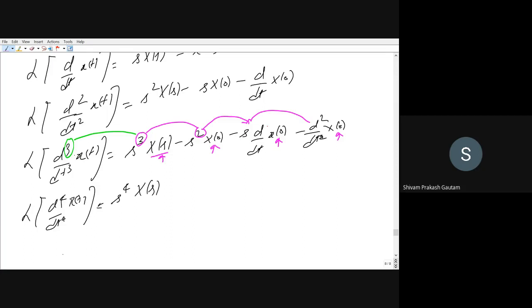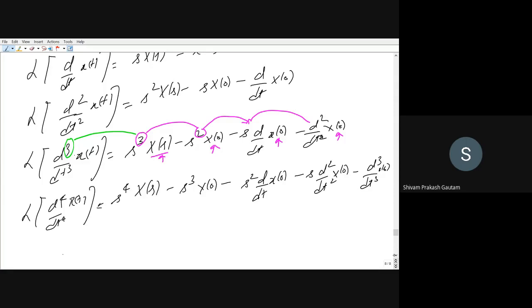You can see this is the first order derivative, this is the second order derivative. So if you want to expand the fourth order derivative, this is s to the power 4 X(s) minus s cubed x(0) minus s squared, now the derivative of the initial condition will start, d by dt x(0) minus s, second order derivative of the initial condition, and s to the power 0 for d cubed by dt cubed x(0).